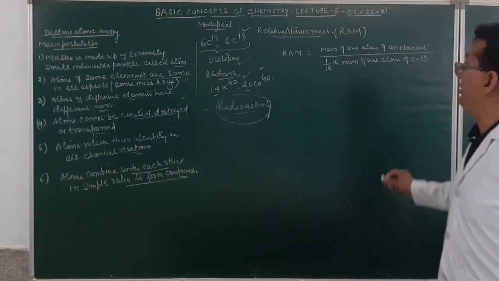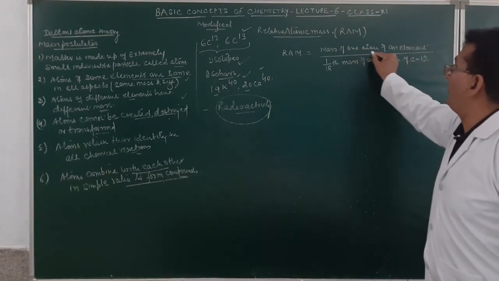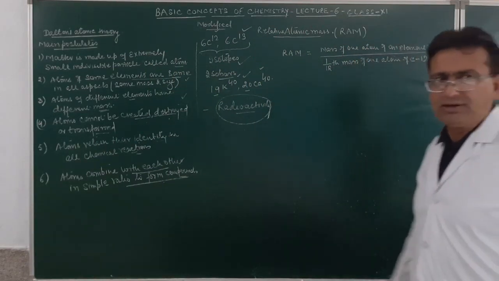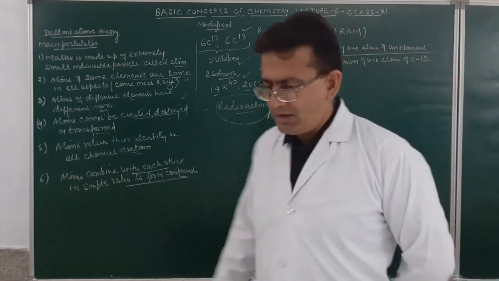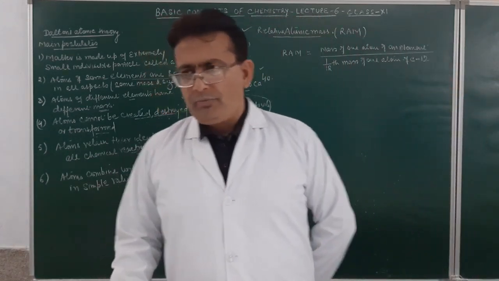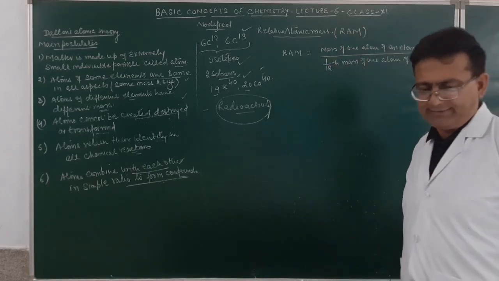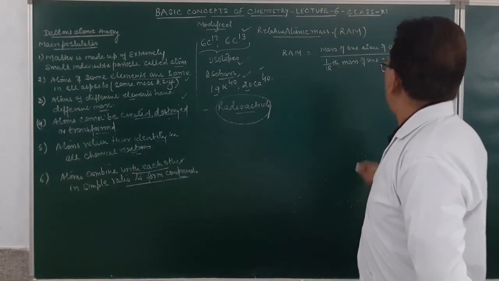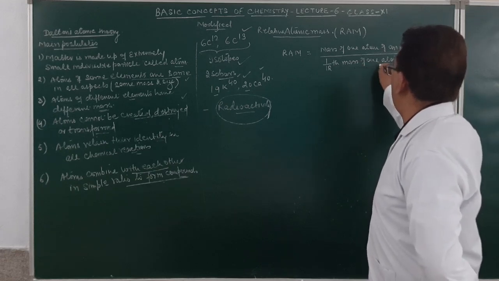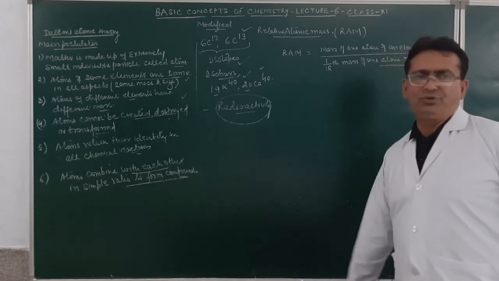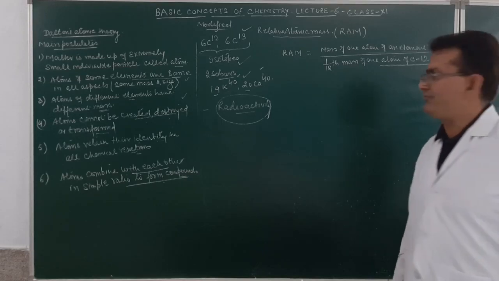A point to be noted: mass of one atom of an element means what is an important thing. First of all, let me explain something before I proceed to explain the relative atomic mass. I have written over here, as compared to 1/12th mass of one atom of carbon-12. What do I mean by this?